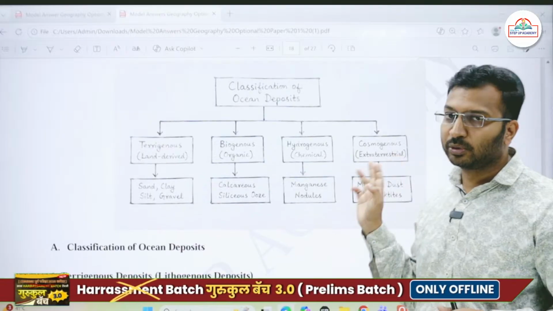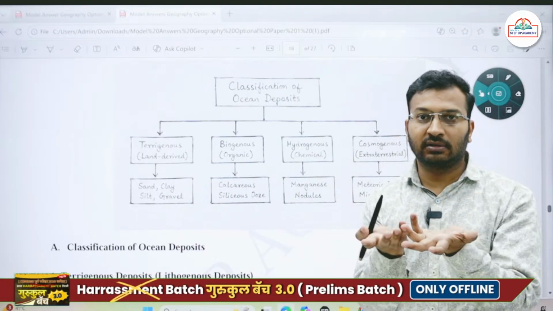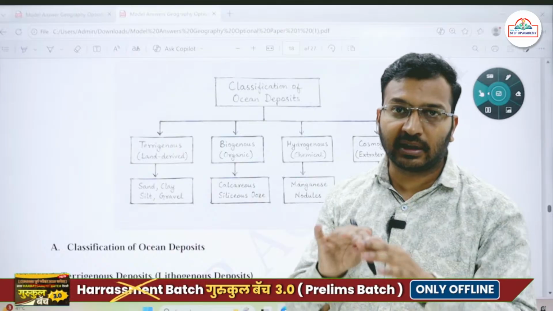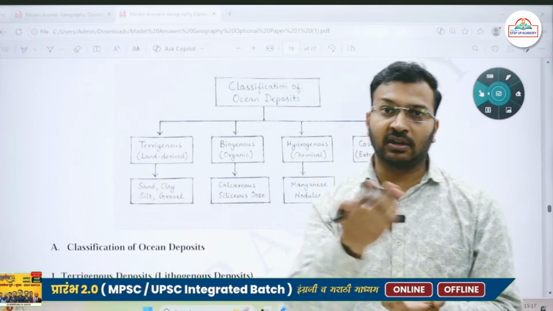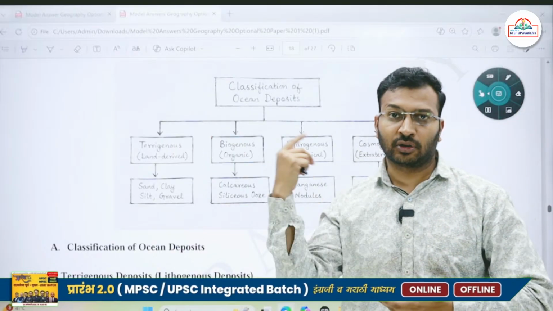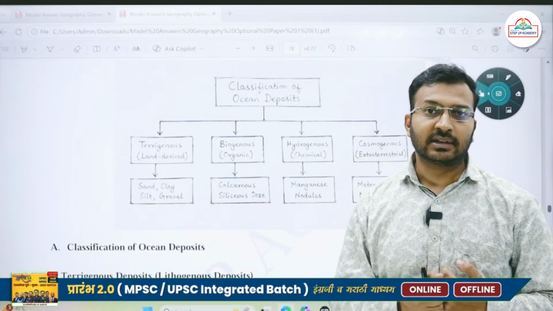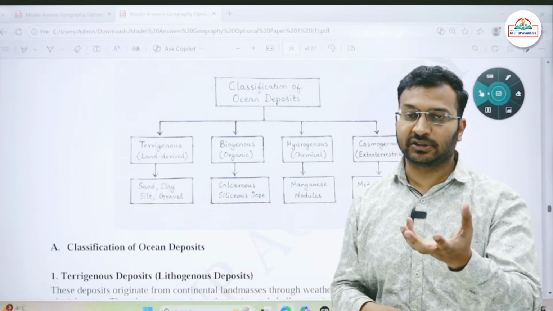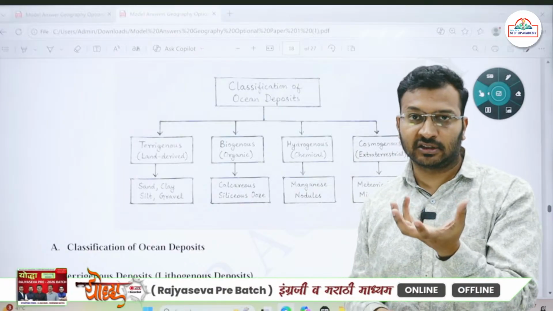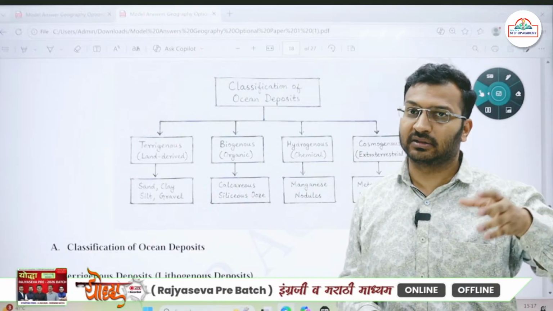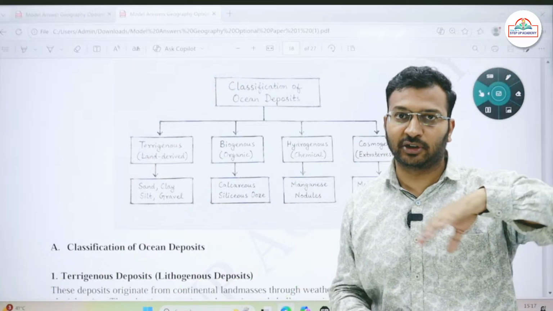Then there are cosmogenous deposits. Earth is a natural spaceship, which is traversing across space, revolving around the sun. And this natural spaceship, Earth, is receiving a lot of extraterrestrial material. Sometimes asteroids are coming in, meteoroids are coming in.